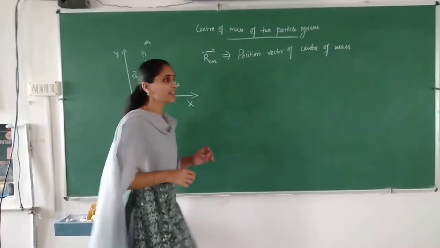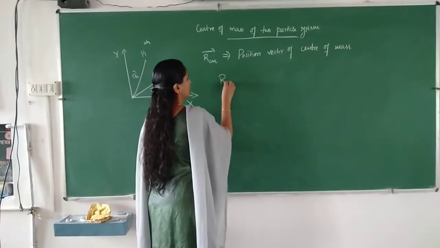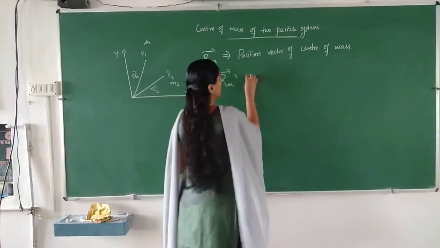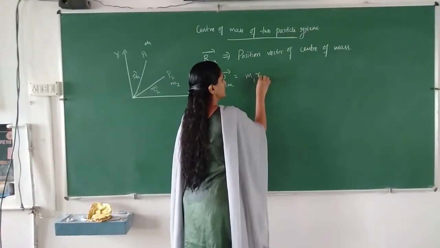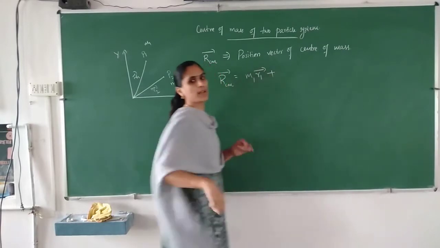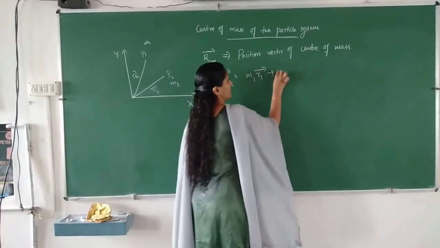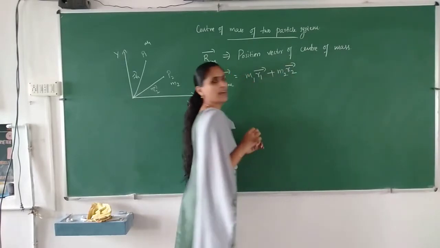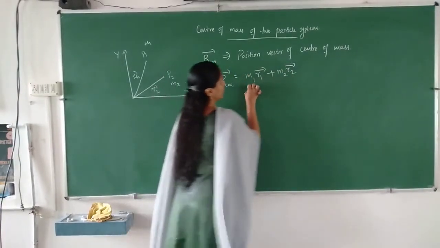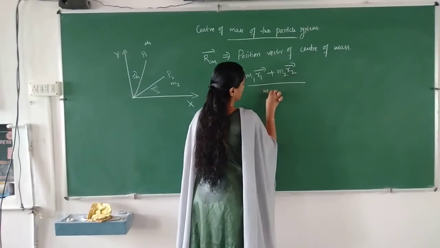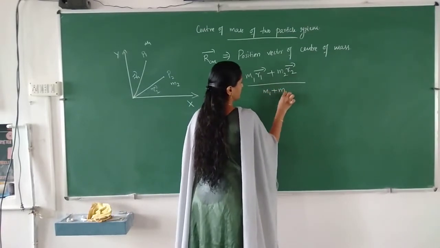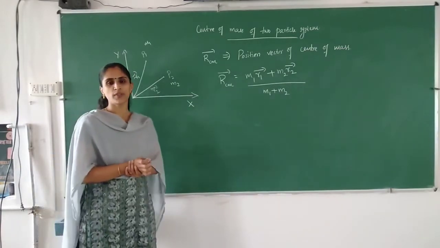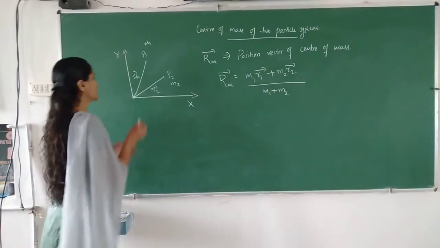The position vector of center of mass is defined as m1 r1 plus m2 r2 divided by m1 plus m2.